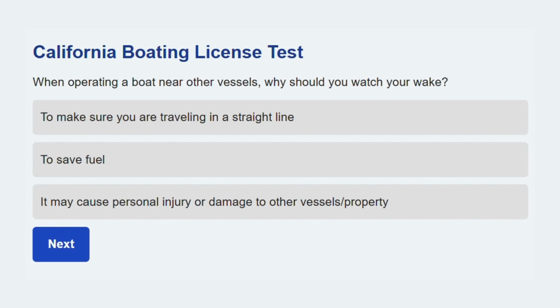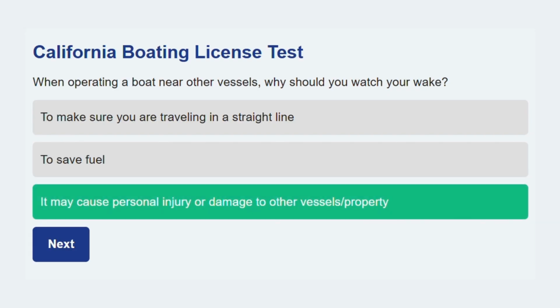Moving ahead. When operating a boat near other vessels, why should you watch your wake? It may cause personal injury or damage to other vessels' property. Boat operators are responsible for any damage or injury caused by their wake.